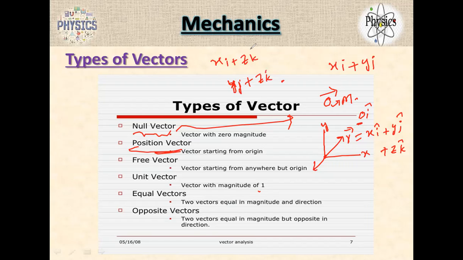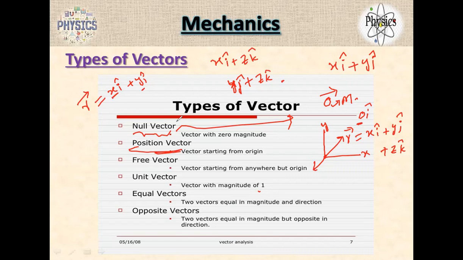These i, j, k are the unit vectors. The symbol of unit vectors is a cap. You have to keep the caps. Yes, sir. So when I say position vector, you have to write an arrow. But when I represent xi plus yj, you should write caps for i, j. Why am I not writing x cap? Because x is the magnitude, y is the magnitude.